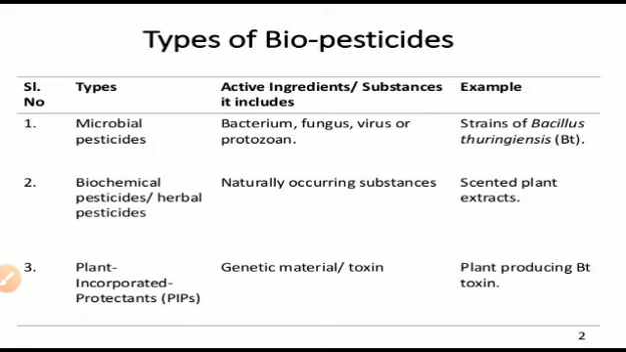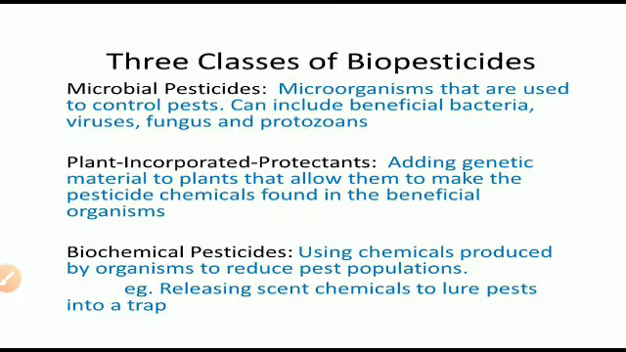There are three types of biopesticides. First, microbial pesticides. Second, biochemical pesticides, which are also called herbal pesticides. And third, plant incorporated protectants. Let me learn their definitions. Microbial pesticides are the microorganisms that are used to control the pest. It includes beneficial bacteria, viruses, fungi, and also protozoans.